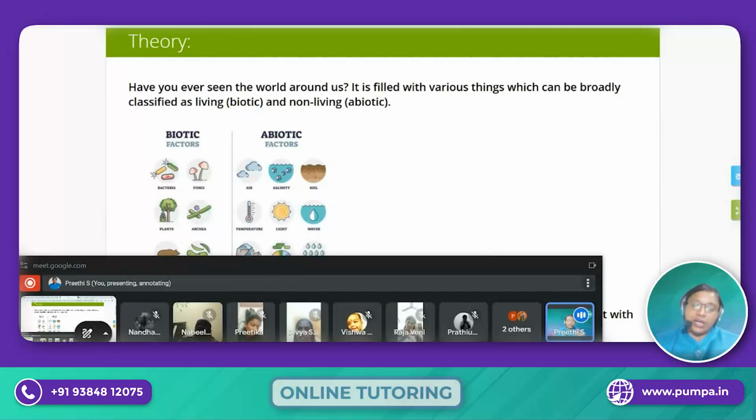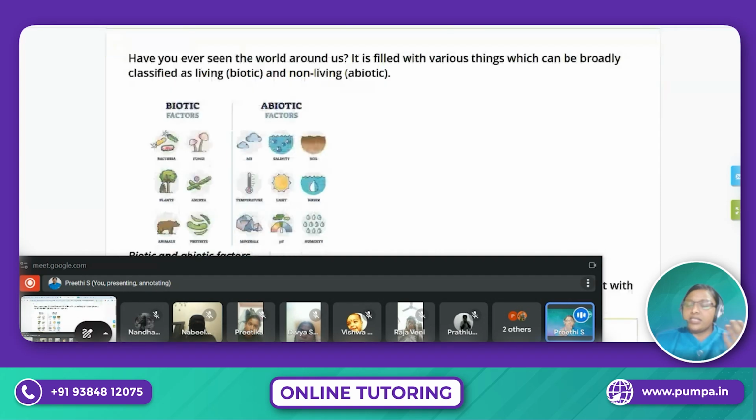When we look around, we can observe things, right? Even in our lower classes, we would have categorized them, haven't we? Living things, non living things. Can you all remember this, children? Yes, living things, non living things, we would have named them, right?